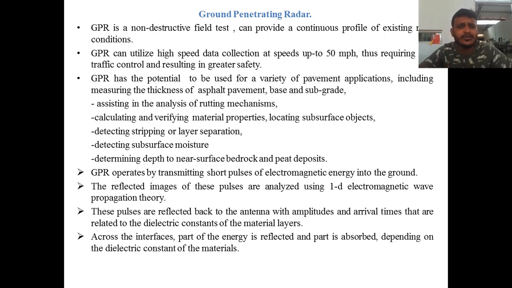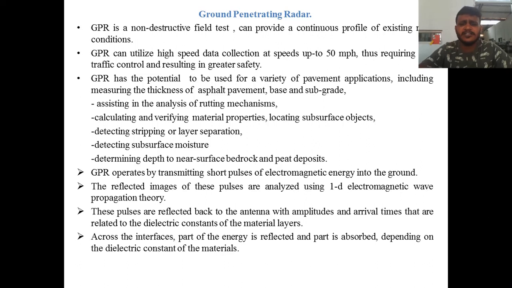GPR also helps in assisting the analysis of rutting mechanisms, calculating and verifying material properties, locating subsurface objects, detecting stripping or layer separation, detecting subsurface moisture, and determining depth to near surface bedrock and peat deposits.